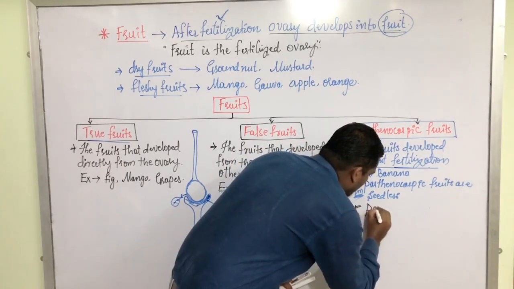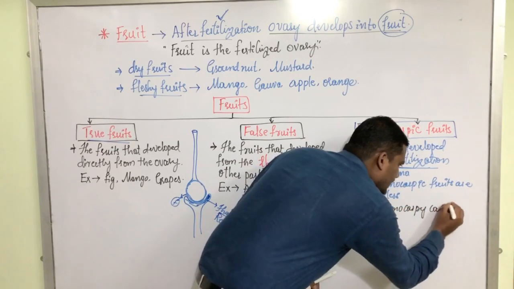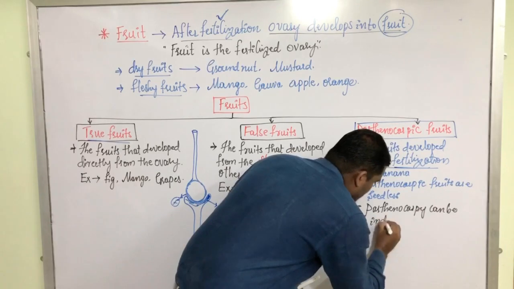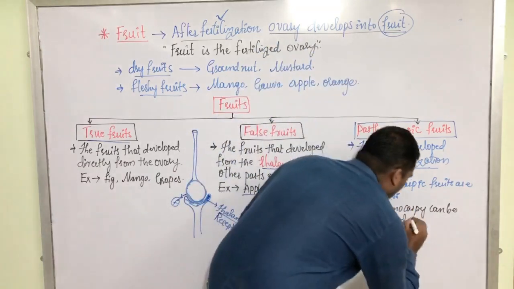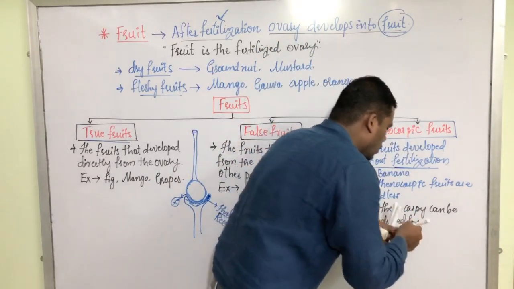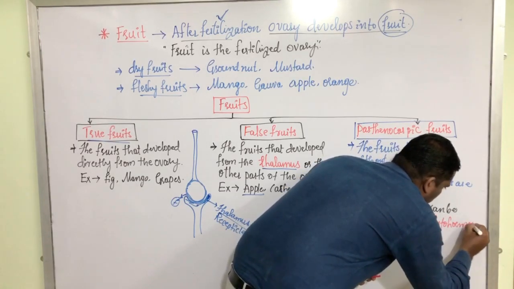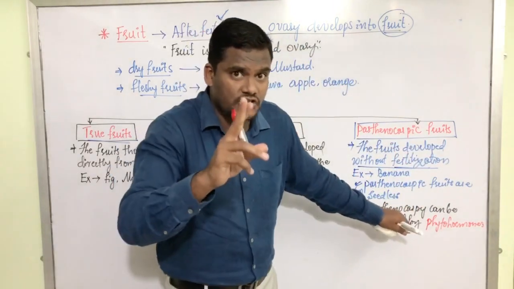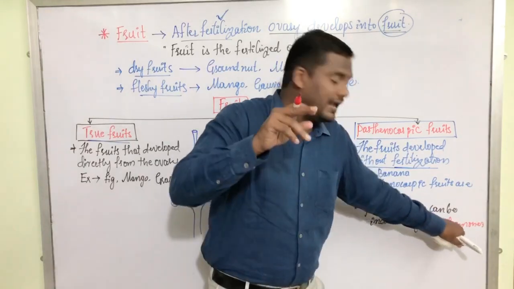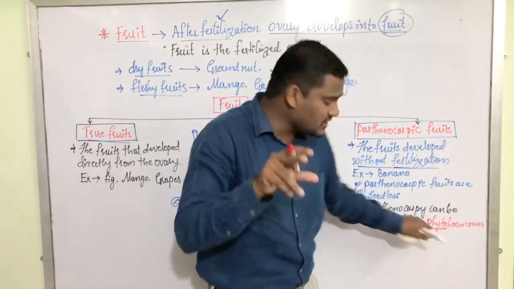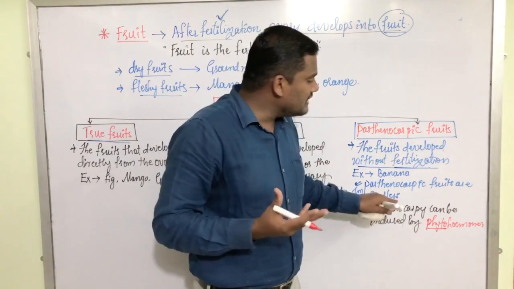So parthenocarpy can be induced. Induced means forced. Parthenocarpy can be induced by hormones, by phytohormones. What are phytohormones? We have studied these phytohormones in our first year PUC. Phyto means plant. They are the plant hormones. By giving plant hormones to the plants, parthenocarpy can be induced in the plants so that the plant can produce seedless fruits.